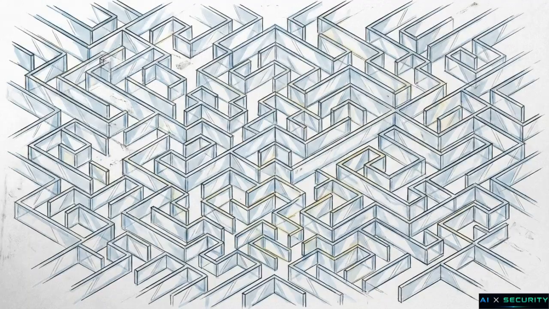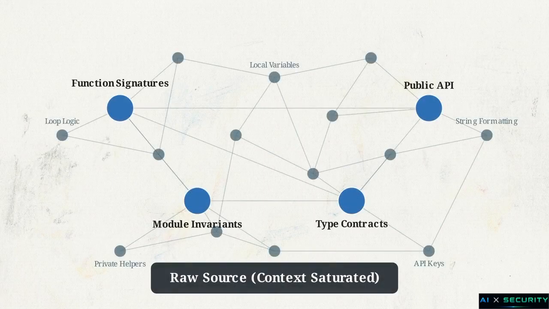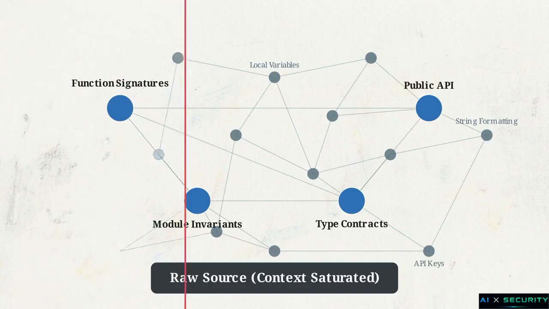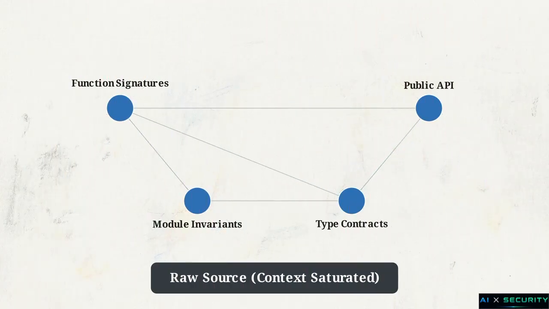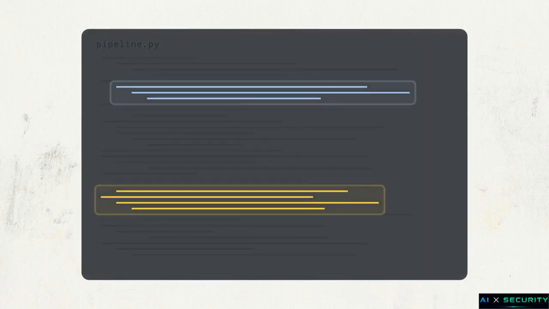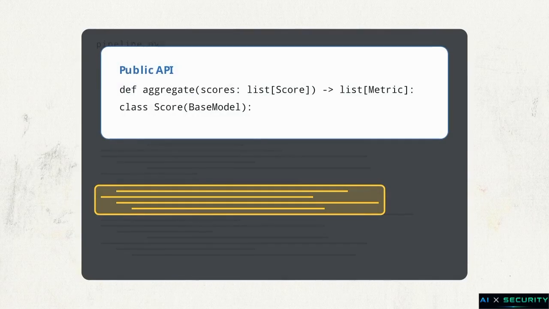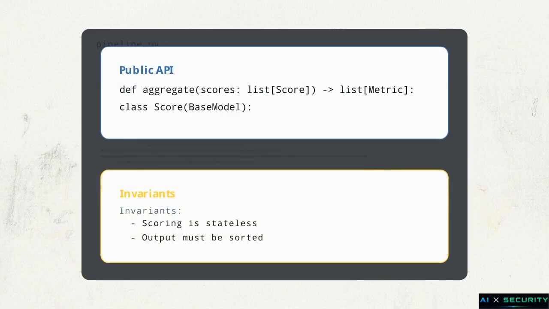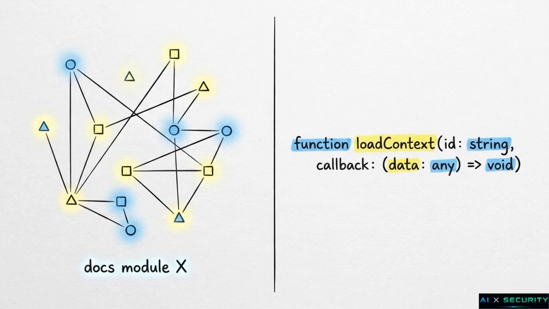This raises a practical challenge. How do you give an agent enough context to understand the repository without saturating its context window? The answer is the projection principle. Agents do not need raw implementation details for every file. They need a topological map of the code structure. The researchers implemented this using a lightweight command line interface driven by abstract syntax tree parsing. Instead of feeding the agent entire files, this tool extracts exactly two things: the module's public API and its documented invariants. This lazy loads the context on demand.